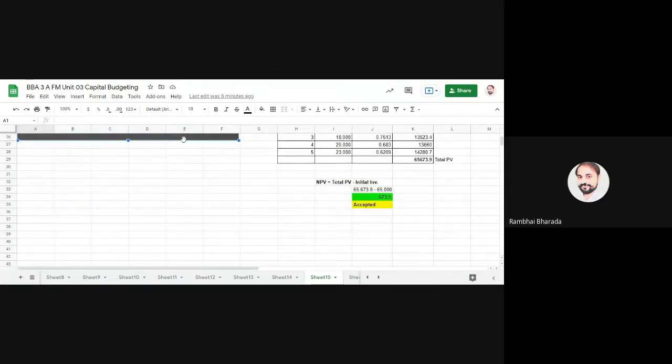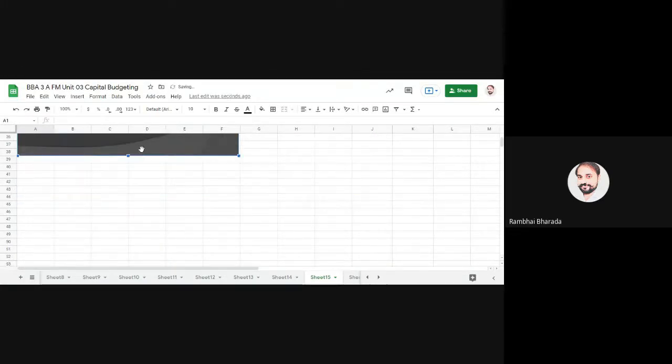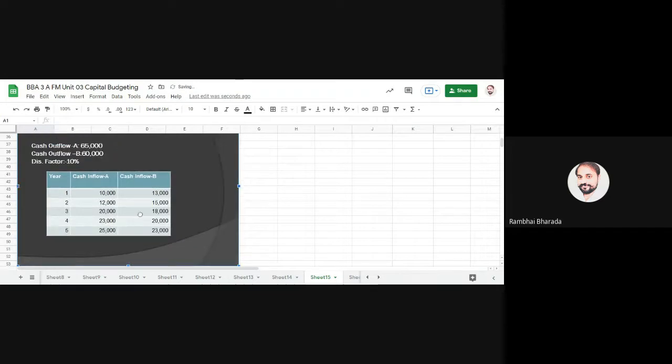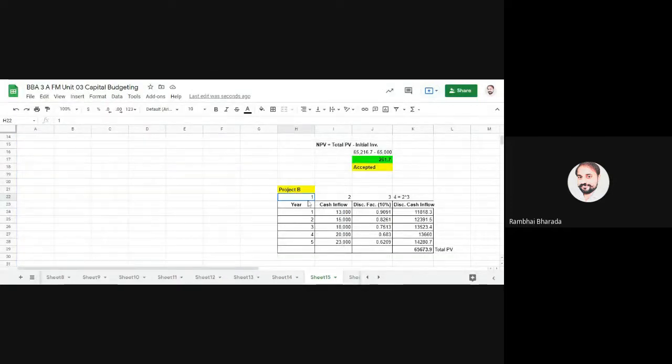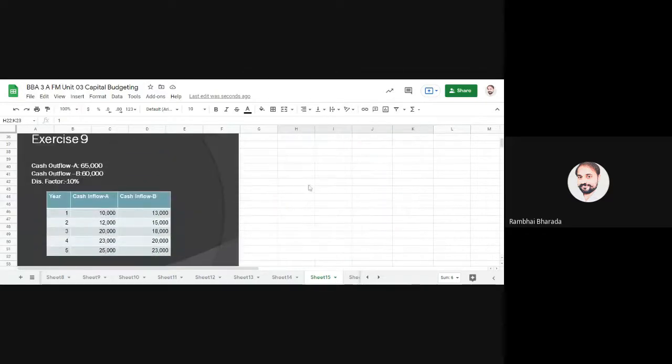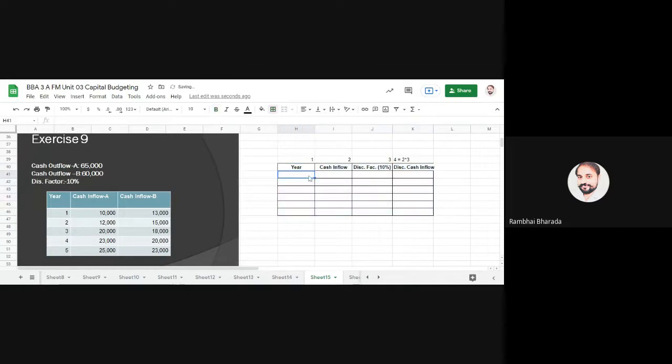I will do these calculations once again here in the same sheet. When we need to find out the NPV, at that time we need to prepare one table, and that table has 4 columns. The table looks like this. For time saving purposes, I am just preparing a similar table here. You can see we need to prepare this table for each and every practical question on NPV. Then write down the years and cash inflow.